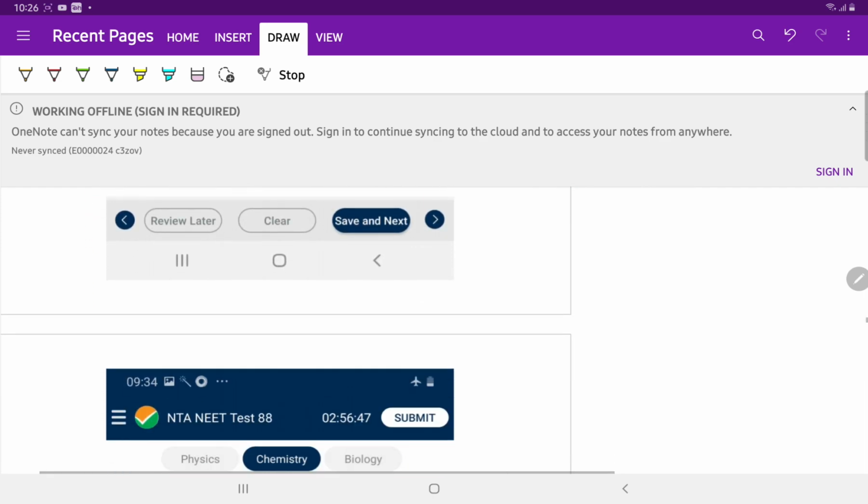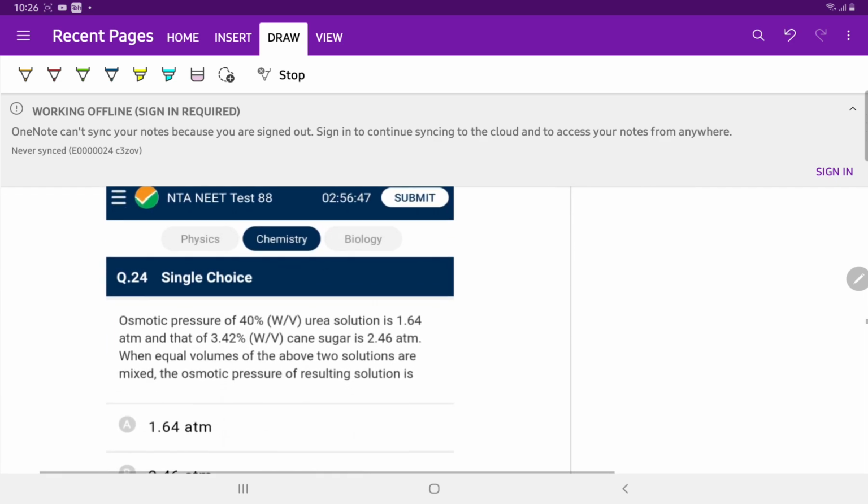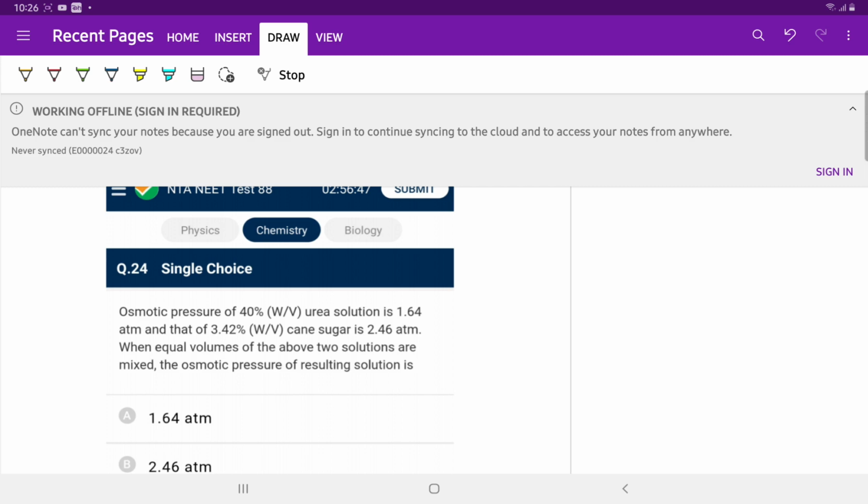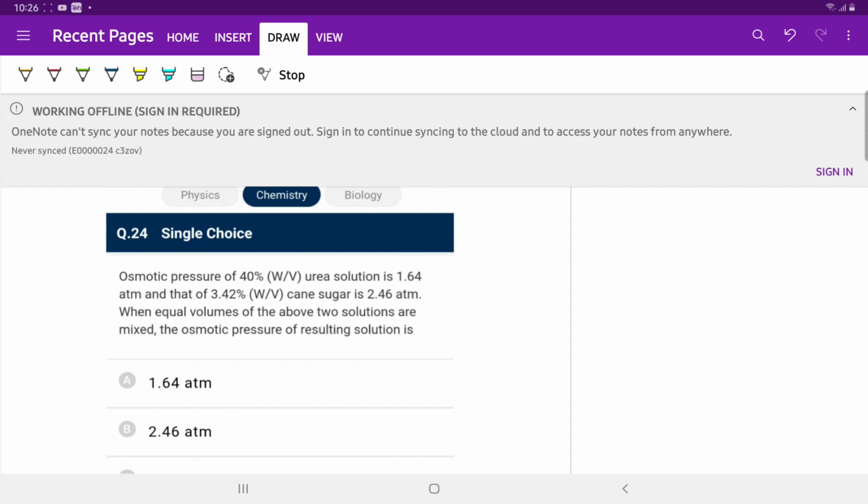Question number 24. Osmotic pressure of 40% weight by volume urea solution is 1.64 atm, and that of 3.42% weight by volume cane sugar is 2.46 atm. When equal volumes of the above two solutions are mixed, the osmotic pressure of the resulting solution is? We know very well that pi1 v1 plus pi2 v2 is equal to pi of the resulting solution times v1 plus v2.